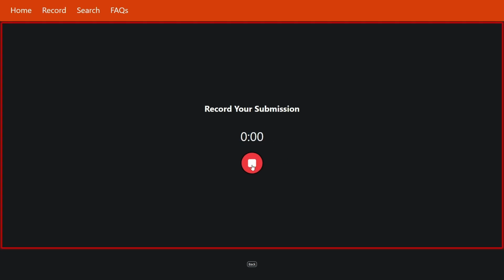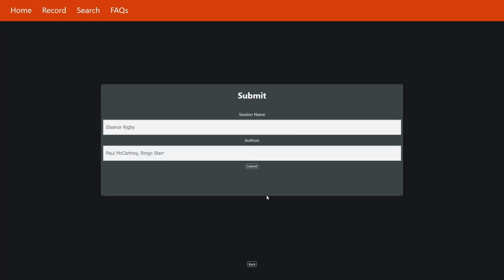And when I go ahead and click the record button, it will ask me for access to my microphone, and I can allow that. And we see that the timer begins to increase and the button has changed to a stop symbol instead of the record symbol. Additionally, there is now a red border around the edge of our screen. The website is now recording our inputs, and any inputs that we play on our keyboard will be recorded, tracked, and then once we click stop here, are now stored, and we can put in our session name.